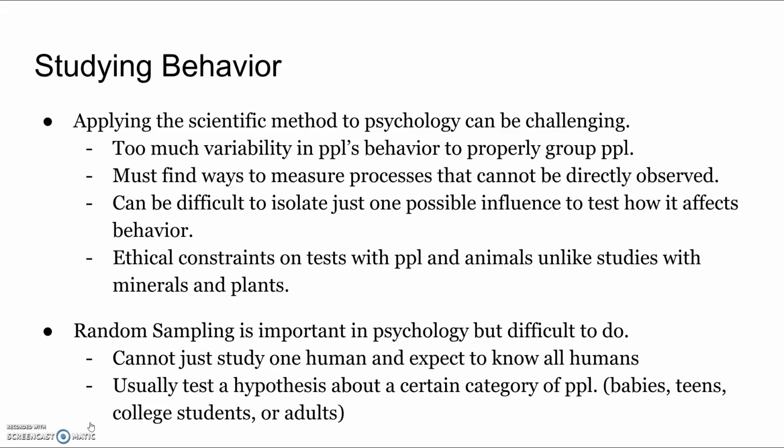Random sampling is important in psychology, but difficult to do. We cannot just study one human and expect to know all humans. We usually test a hypothesis about a certain category of people: babies, teens, college students, or adults.